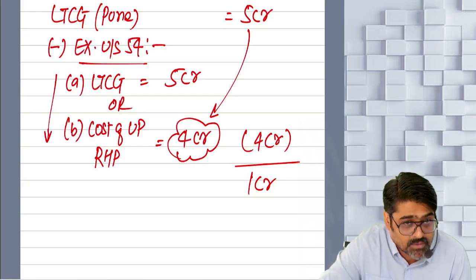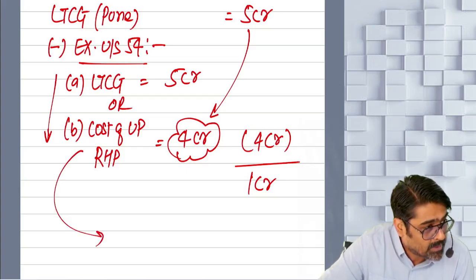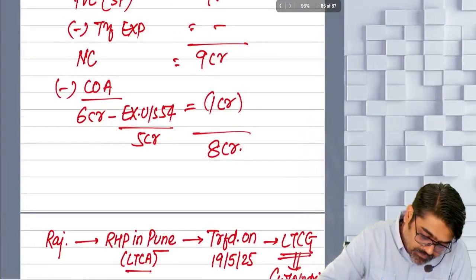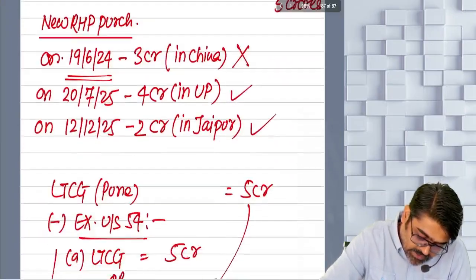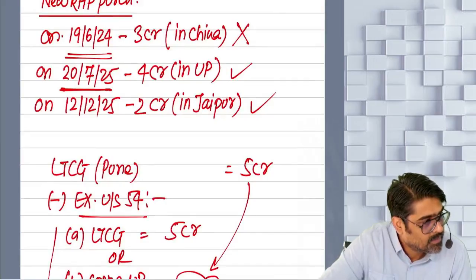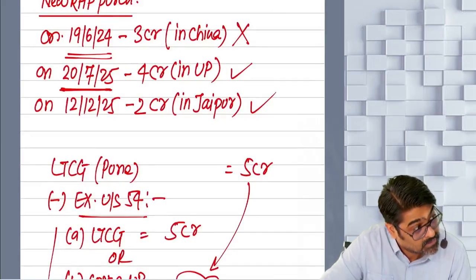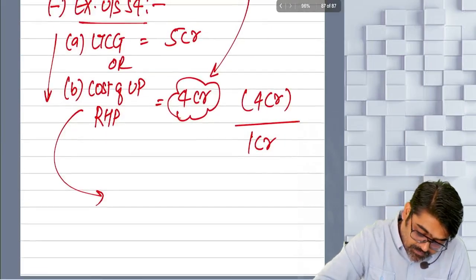Understanding? Sure? Now for example, this UP property, you purchased on what date? Tell me. 20th July 2025, cannot be transferred within 3 years from this date. Yes or no? But what happened?